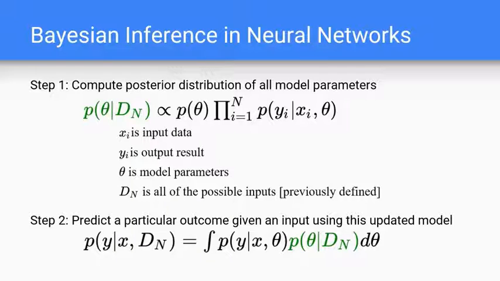And then from there, we want to find the posterior predictive distribution, which will allow us, given some x that is not in our data set, to predict the y, which would be whether that person made more or less than $50,000. And what this paper shows is how you can essentially approximate these distributions like we would have done with MCMC or JAGS using neural networks, and they show how you can do that in a very efficient way, a much more efficient way than had been done in the past.